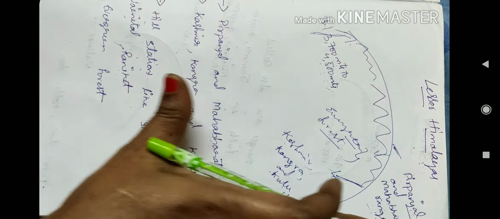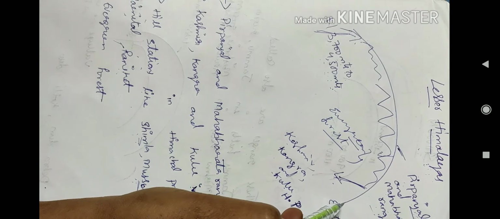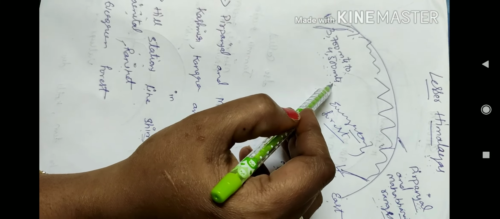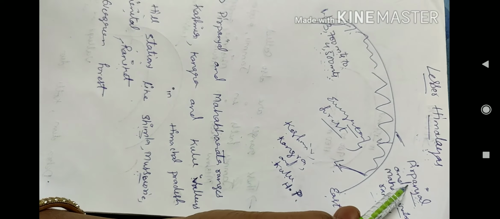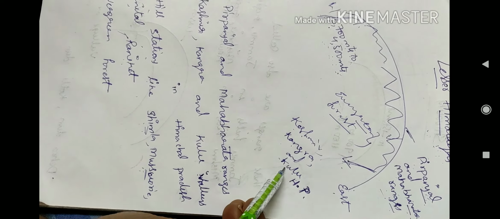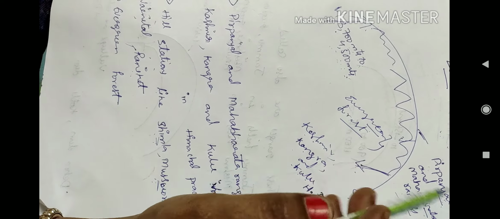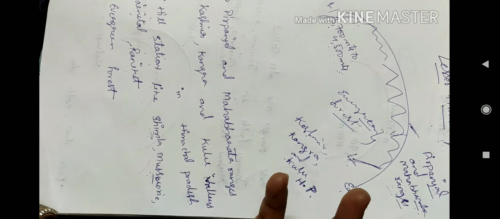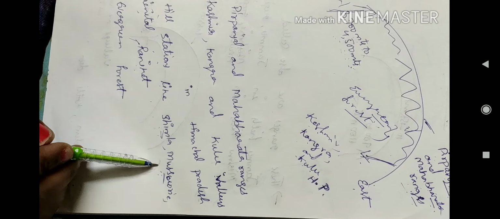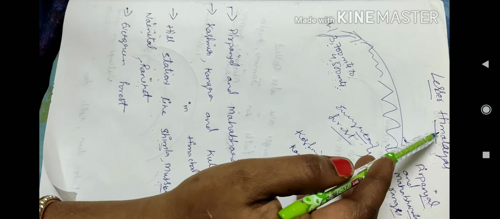Once again I am repeating all about the Lesser Himalayas. Lesser Himalayas extends from west to east direction in 3,700 meters to 4,500 meters elevation. Two important ranges, Pir Panjal and Mahabharata, valleys, Kashmir, Kangra and Kulu, and it is covered by evergreen forest. Evergreen means 365 days we can see the greenery. And hill stations, very important, Shimla, Mussoorie, Nainital, Ranikhet, are also situated in the Lesser Himalayas.